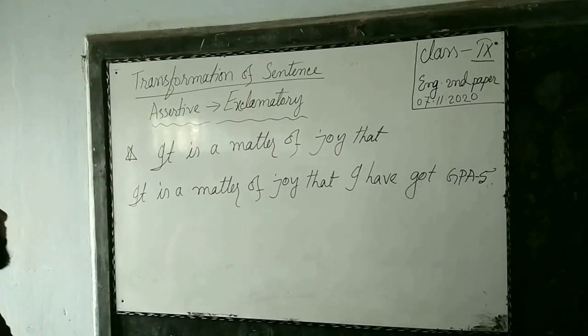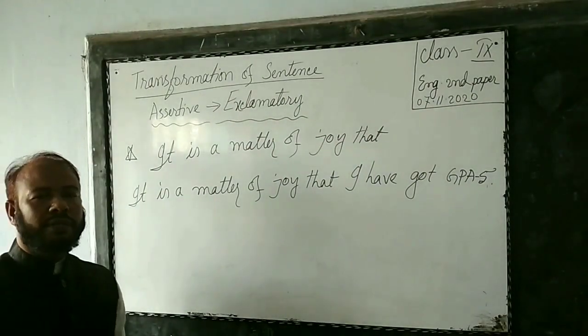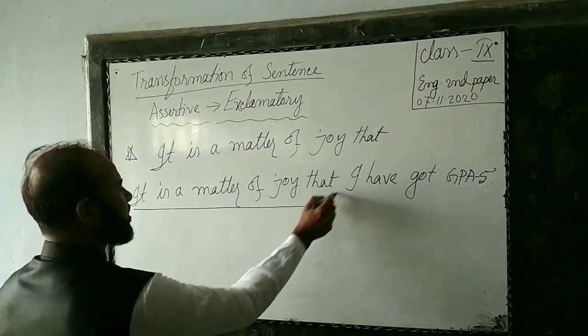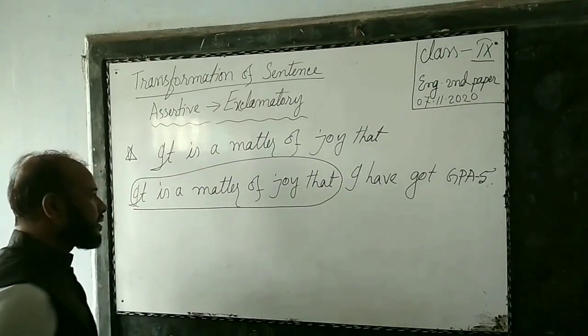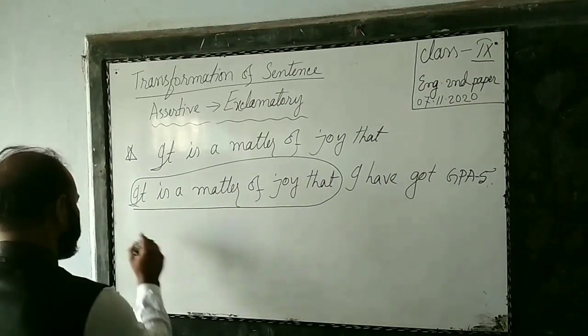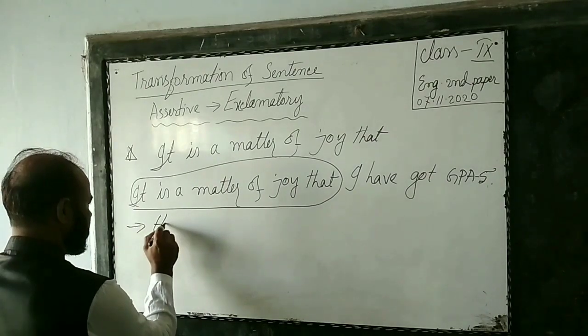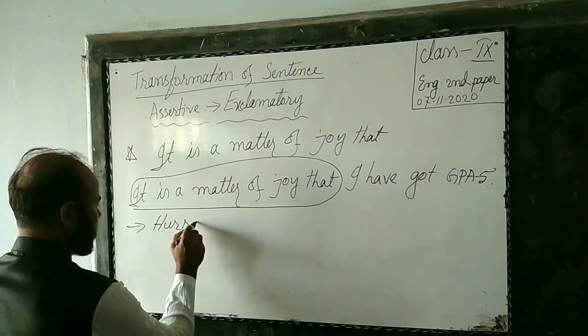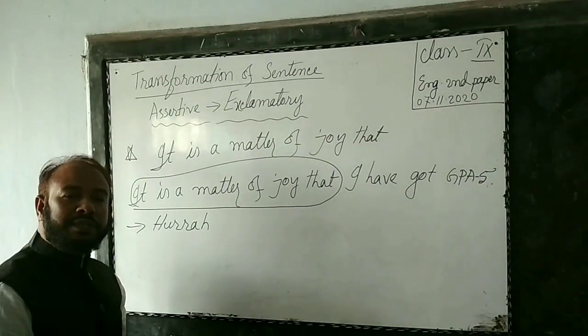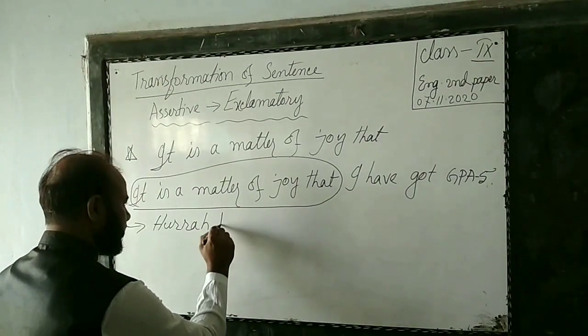Dear students, here the sentence is, it is a matter of joy that I have got GPA 5. Here, it is a matter of joy that is available. That's why it is a matter of joy that will turn into hooray. After hooray, note of exclamation will be used here.